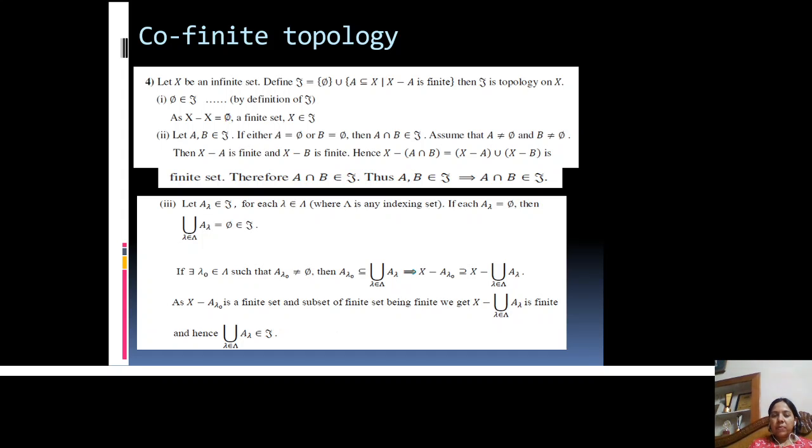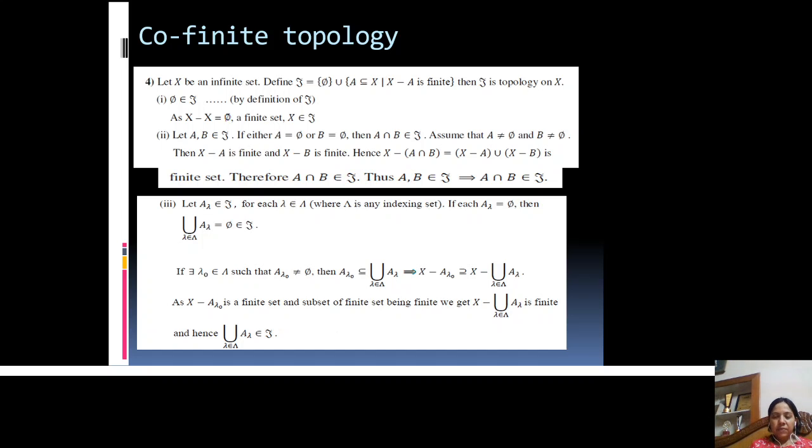Now for the second property, let us take any two members A and B belonging to TOE. Now we will prove that the intersection of A and B belongs to TOE. Take two possibilities of A and B. If both A and B are empty sets, then their intersection is also empty, and the empty set is in TOE by definition of TOE. So in this case, the second property is satisfied.